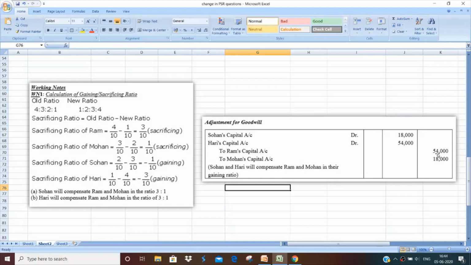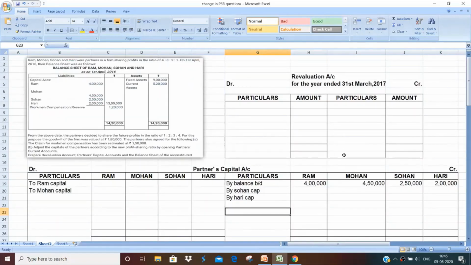So, this 54,000 will be given in the ratio of 3:1, because on the debit side of partners capital account, we have written Ram and Mohan, but the amount has to go into Sohan's capital and Hari's capital, but the ratio will be 3:1. So the amounts have been divided in the ratio of 3:1.